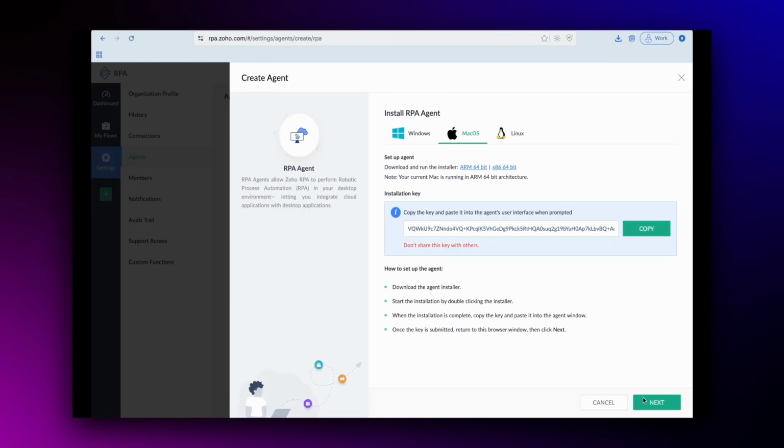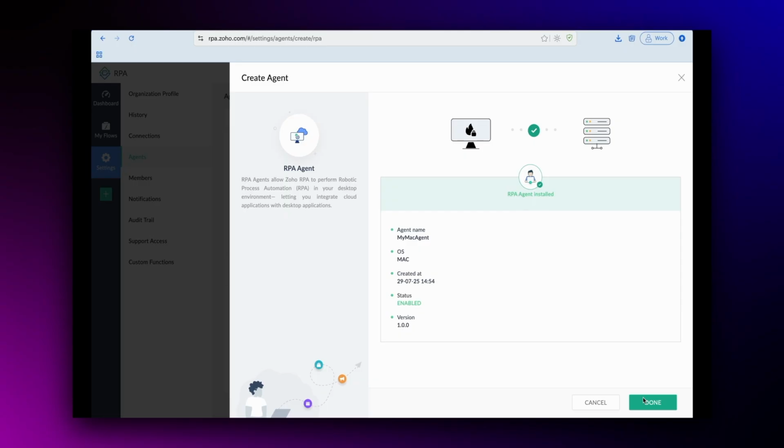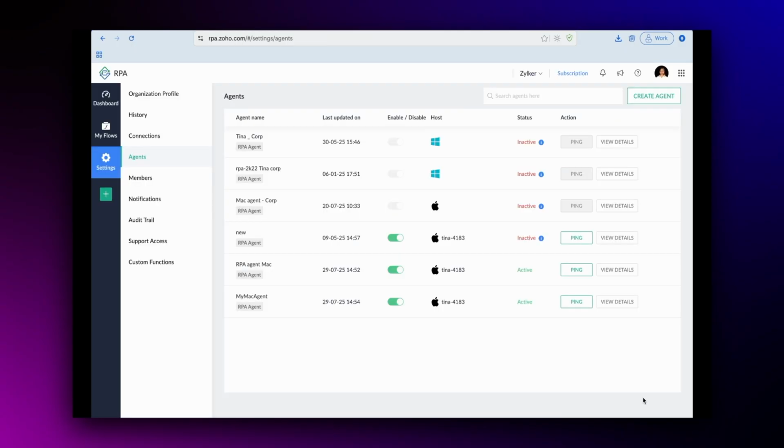Switch back to the browser window to complete the setup. Review the agent details and then click Done. And that's all you have to do. You've successfully created and registered your Mac RPA agent.